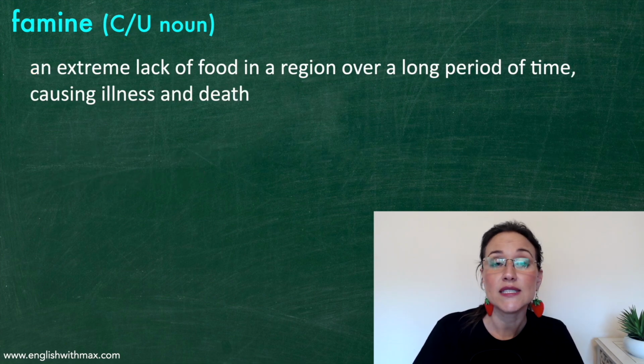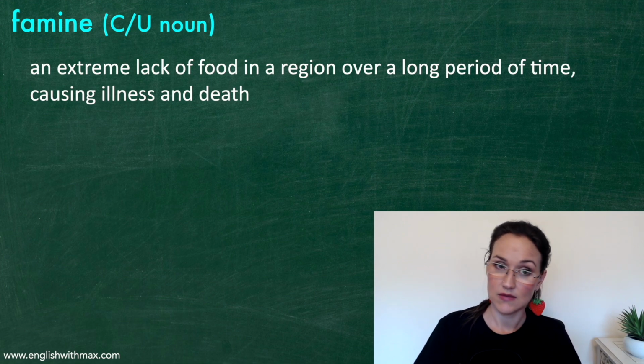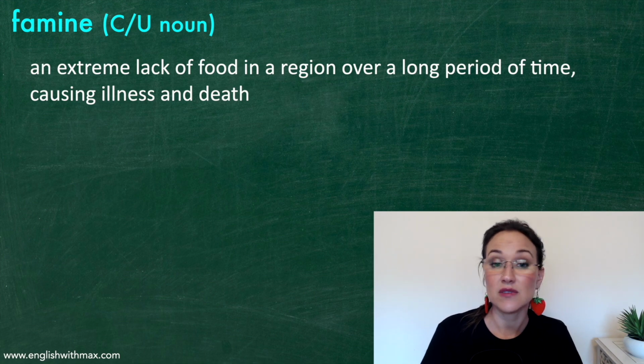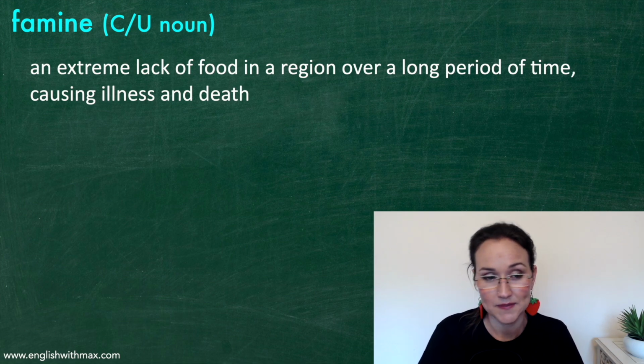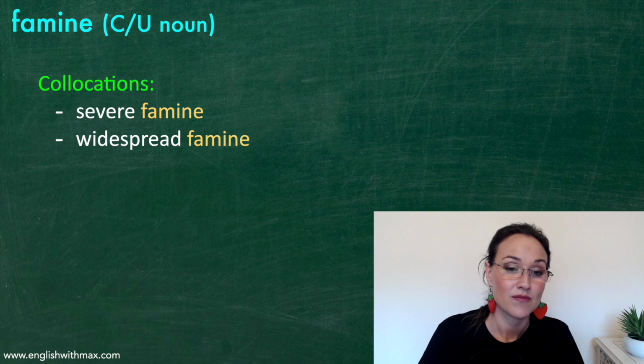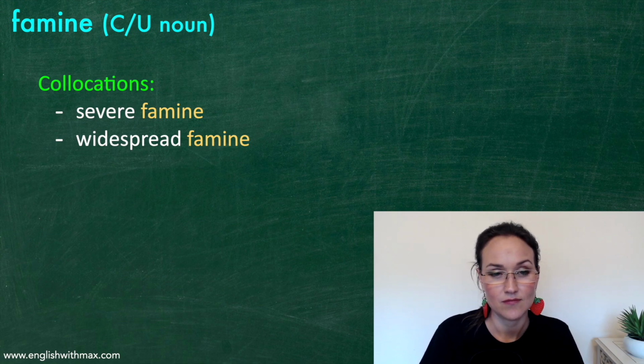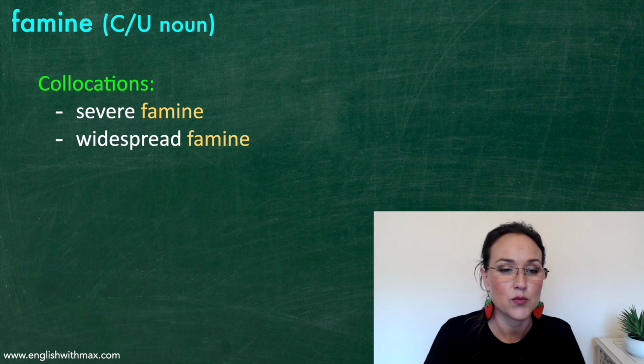Now the next word is famine. This can be a countable or uncountable noun. It means an extreme lack of food in a region over a long period of time, causing illness and death. A couple of collocations. Severe famine and widespread famine. Severe and widespread are adjectives that are often used with famine.